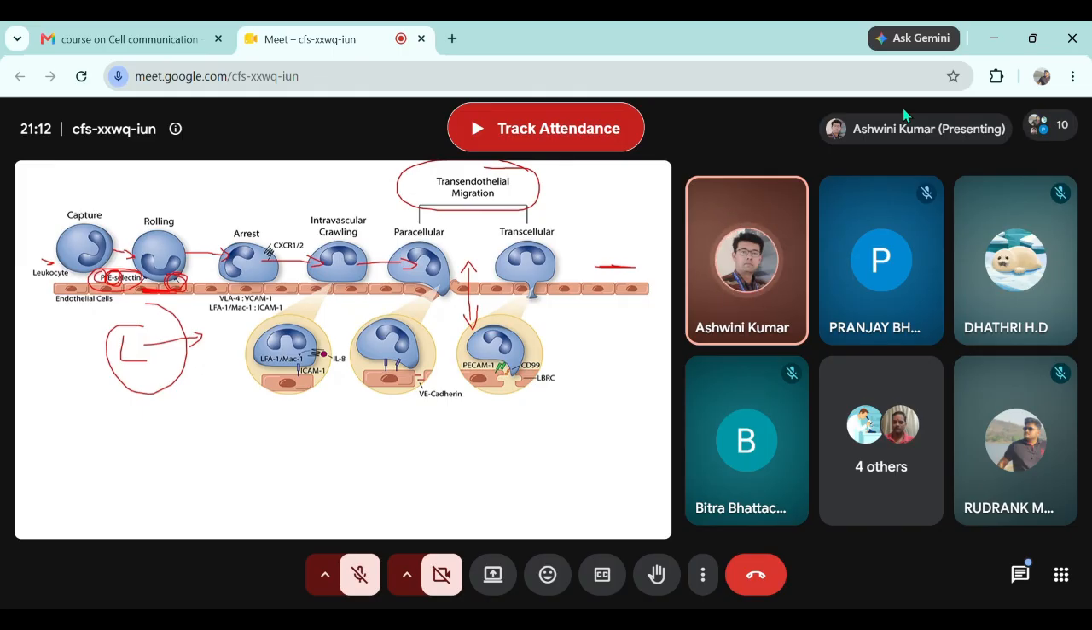This binding stops the rolling of neutrophils. They serve as anchor. And once the rolling stops or halts for some time, the neutrophil utilizes that time to create a space between the endothelial cells so that it can move to the tissue space by changing its shape.